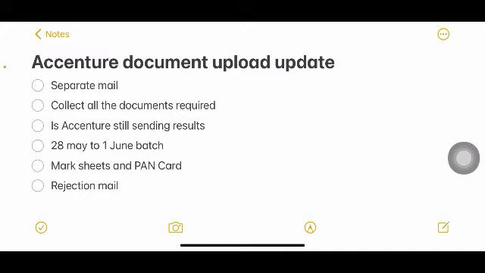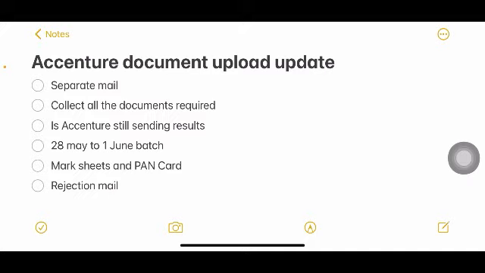After accepting your LOI, if you're having any other task apart from accepting your LOI, just do that, otherwise leave it. Many people are worried about where we have to upload the documents. See, for documents upload, they will again send a separate mail. I've asked some of the people who are already placed in the previous batch, like the March, April drive, and what they said was they received the document upload mail after accepting the LOI, after 1 week.